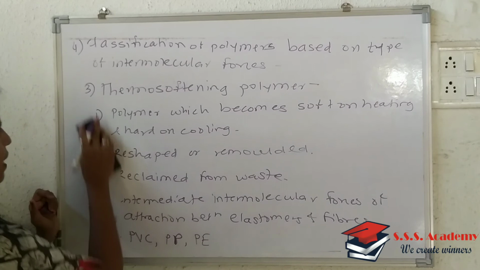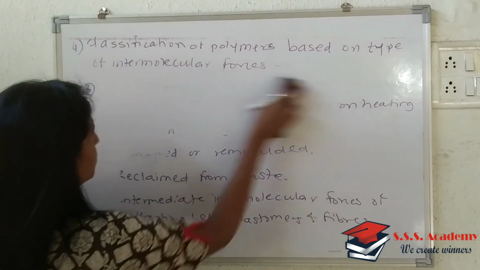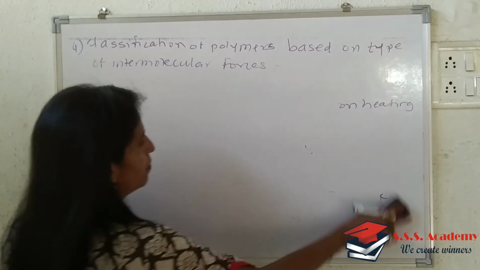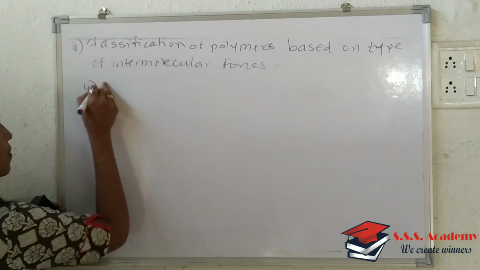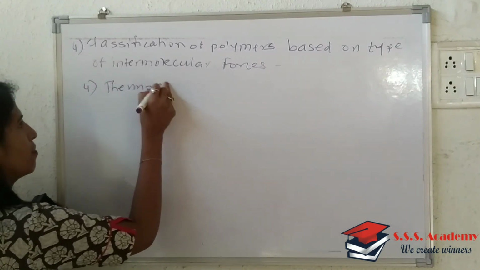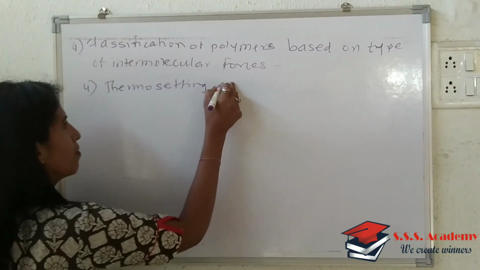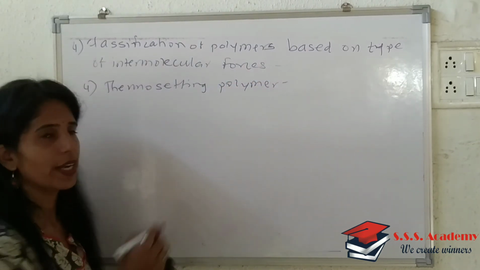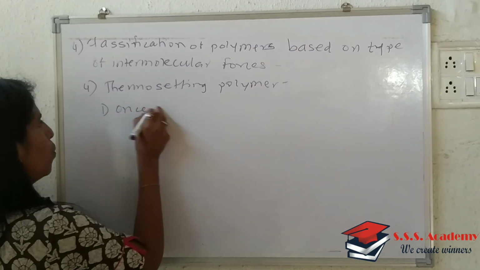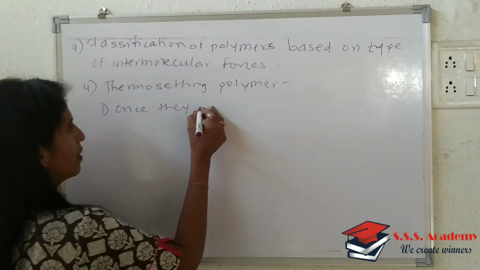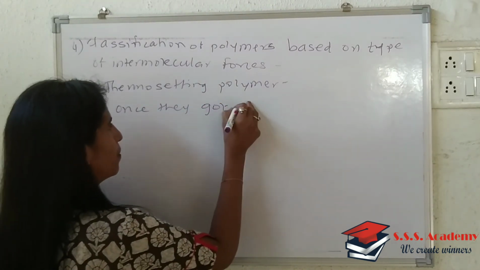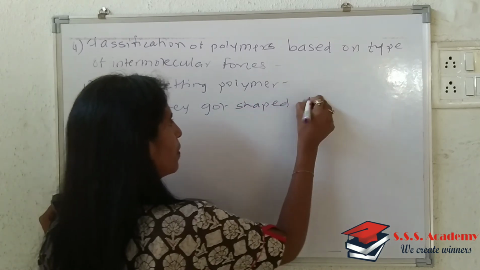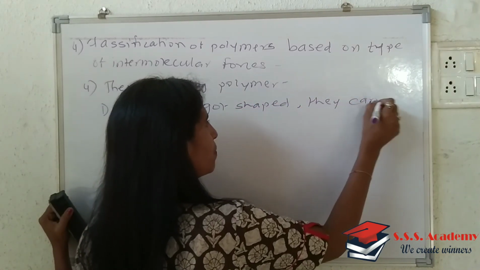And the last type refers to thermosetting polymer, the fourth one. The first point is that once they get a shape, they cannot be reshaped.